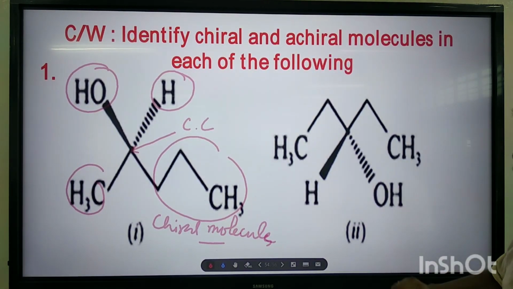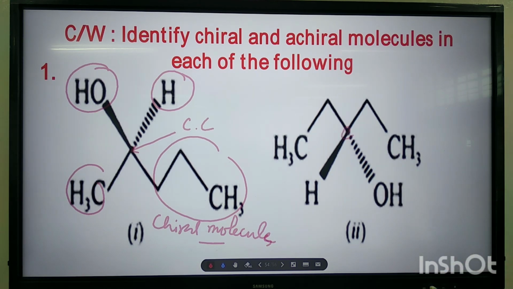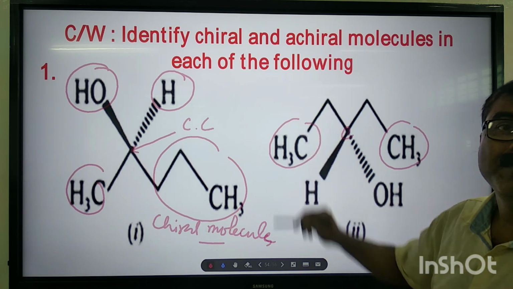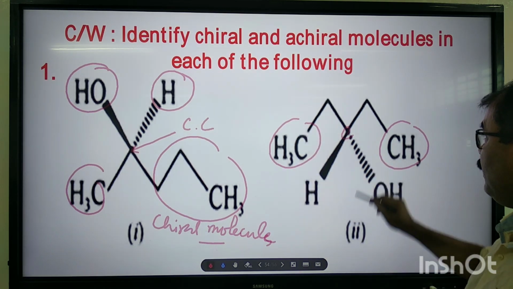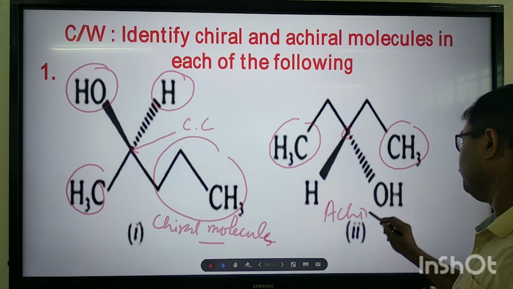Again, here you see. Is this carbon chiral? This is not chiral. This carbon is not a chiral carbon because there are two similar methyl groups. Therefore, this molecule is an achiral molecule.